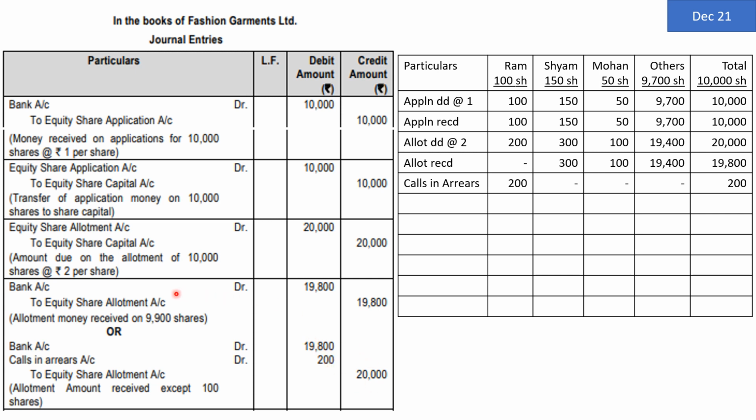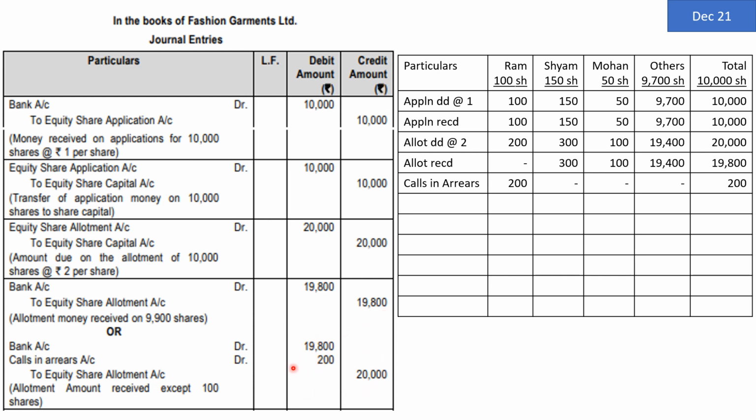There is another option which is possible for this entry, which I generally don't recommend. This is the easiest approach for the purpose of working the things. If you are happy with the second approach given by the institute, you can follow the same: bank account debit to equity share allotment account 19,800. So here you can see that allotment account is debited by 20,000 but credited by 19,800. That means allotment account is not closed. It is still having a debit balance of rupees 200.